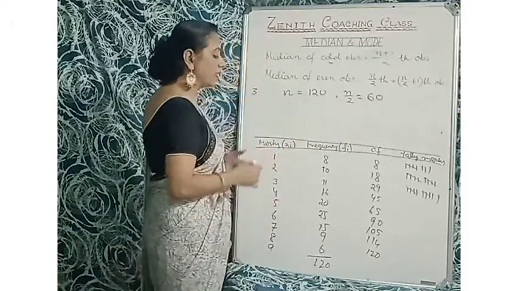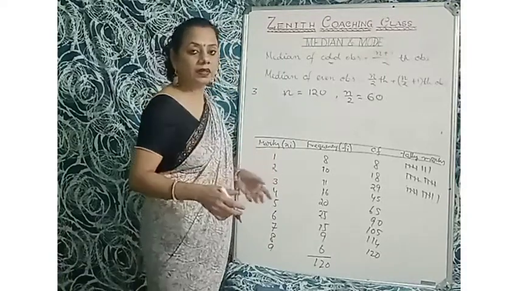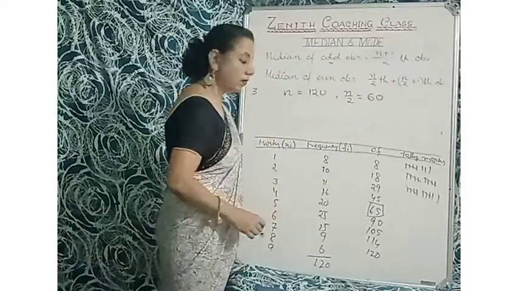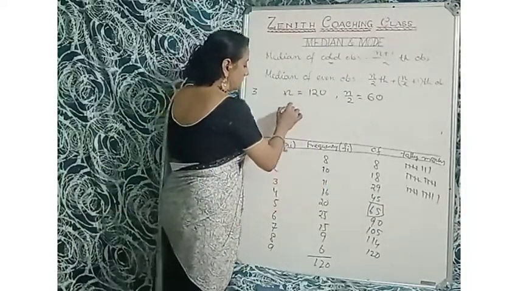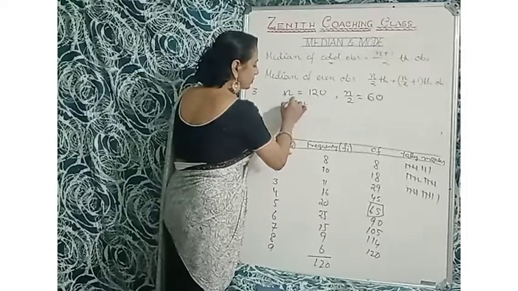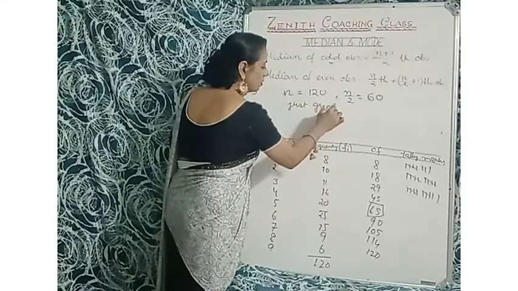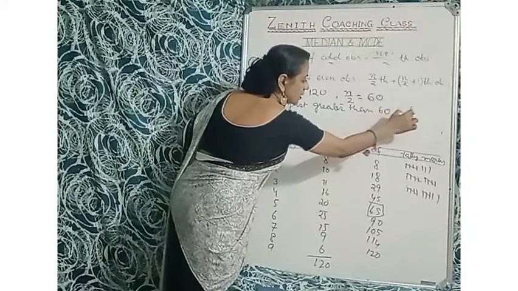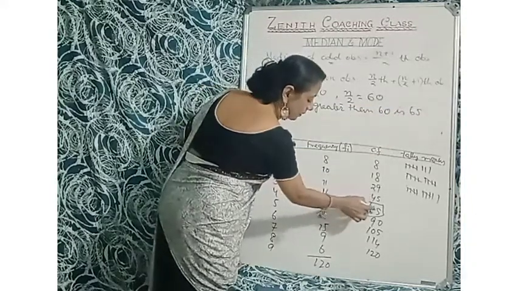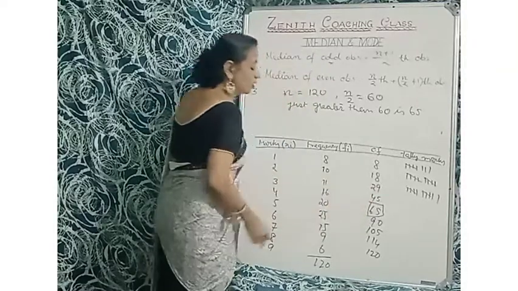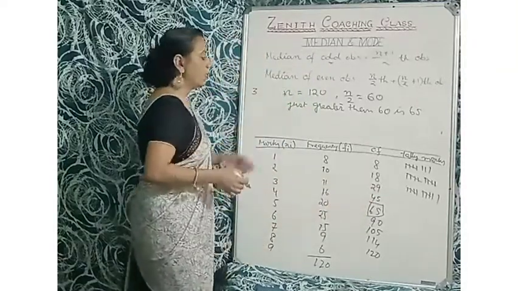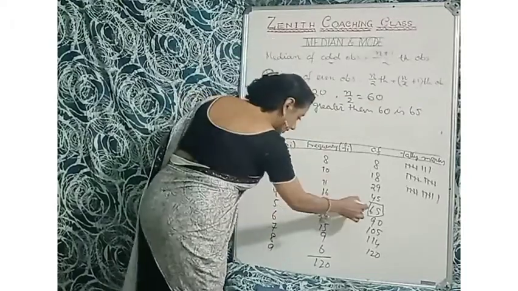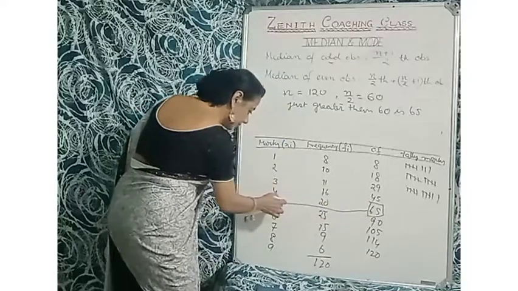Now we have to find the next number that is greater than 60. So greater than 60 is 65. Just greater than 60 is 65 here. You know, here is 45 and here is 65, in between 60. So we have to find the greater number than N by 2. N by 2 is 60, the greater number is 65. So in this class, 65, the median is 5.